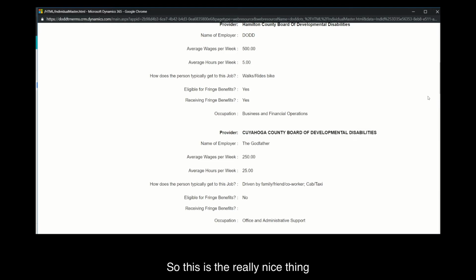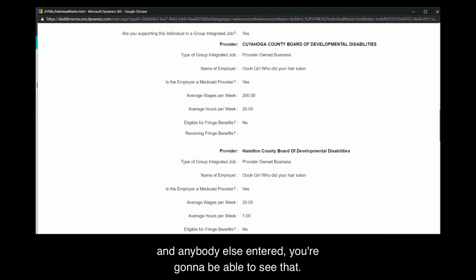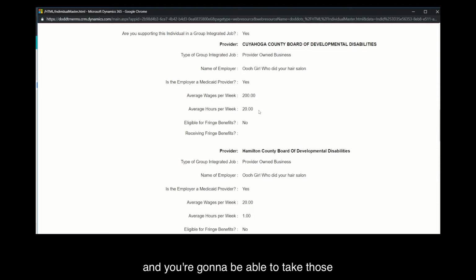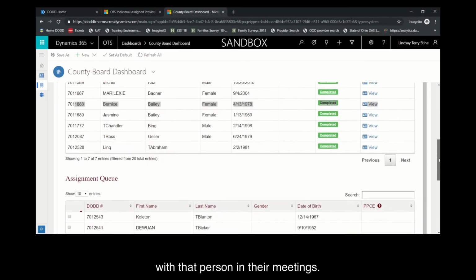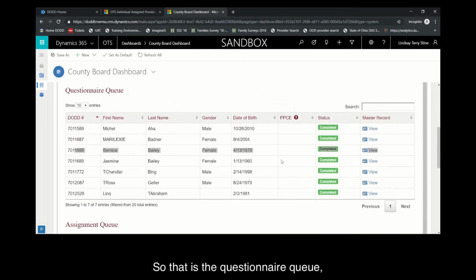So this is the really nice thing about that master record, where whatever you entered and anybody else entered, you're going to be able to see that. You're going to be able to print it, and you're going to be able to take those to the team meetings where you're going to be able to talk that bigger picture about that person with that person in their meetings. So that is the questionnaire queue, entering data for the first time, and the pre-population selection.